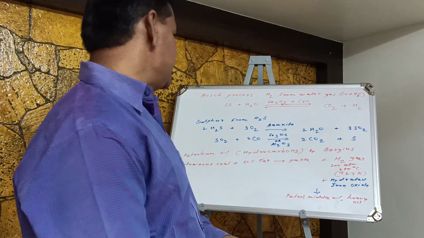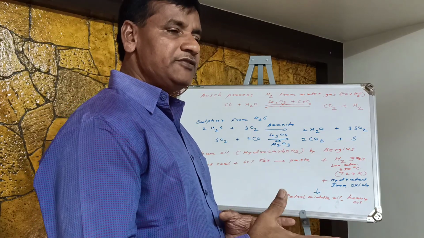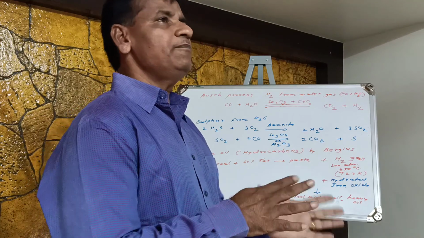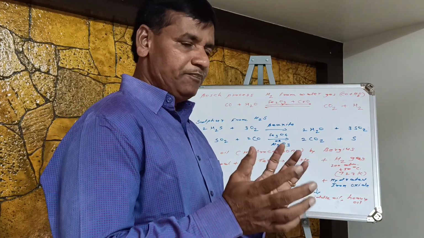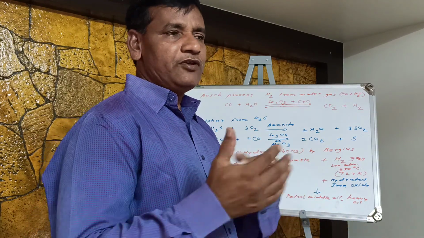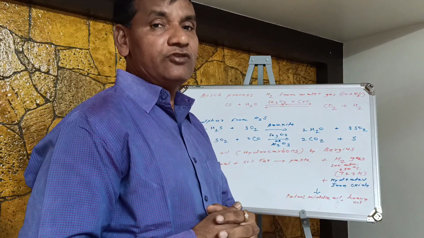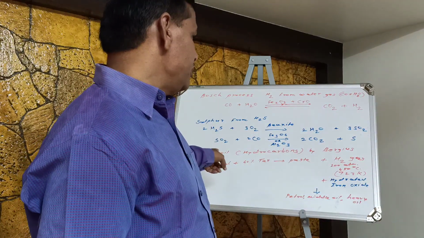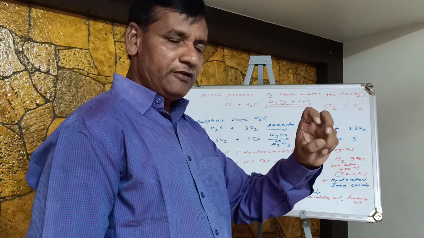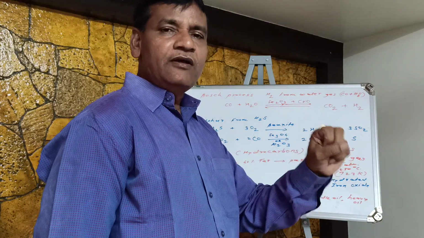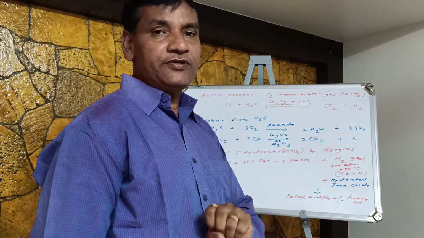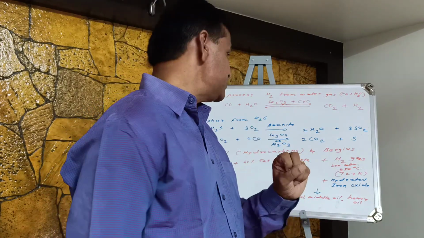Next example is the manufacture of petroleum oil. Actually it is not manufacturing, but some manufacturing processes are involved, because from the petroleum raw material we can obtain petroleum oils. So from the raw material we are getting these different kinds of oils. Petroleum oil is also called a mixture of hydrocarbons, because these are chemical compounds made up of carbon, hydrogen, oxygen, etc. Mainly carbon and hydrogen atoms are present, that's why they are called hydrocarbons.